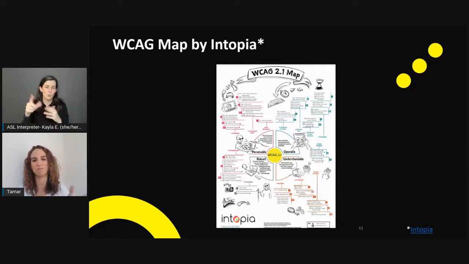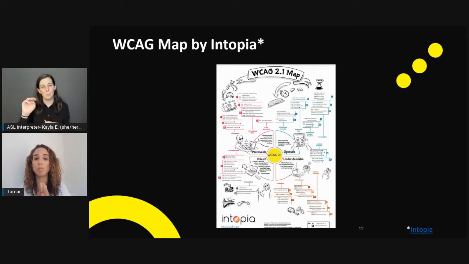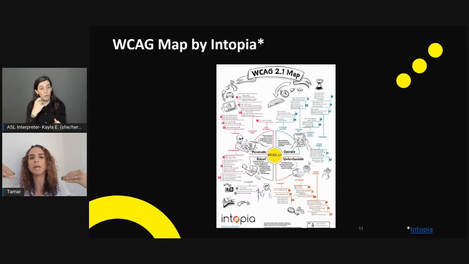If it's the first time you're hearing of digital accessibility in my presentation here, then I suggest that you find the WCAG map by Digital Intopia. I think it outlines the way that the WCAG is formatted in a much more simplified way, so that you can understand when we speak of accessibility testing, how we're approaching it.